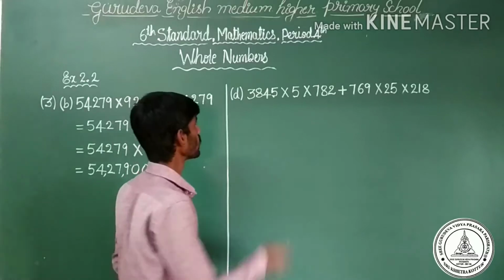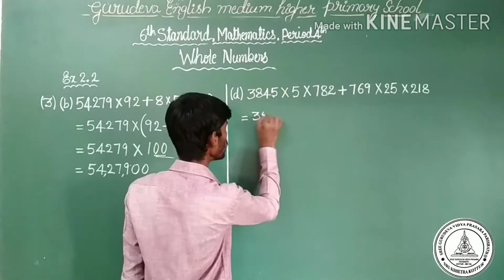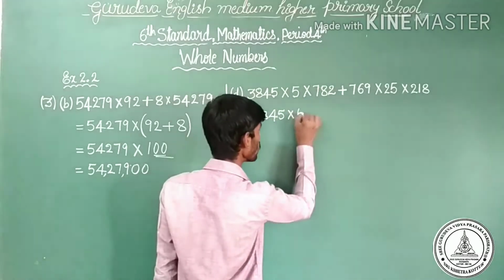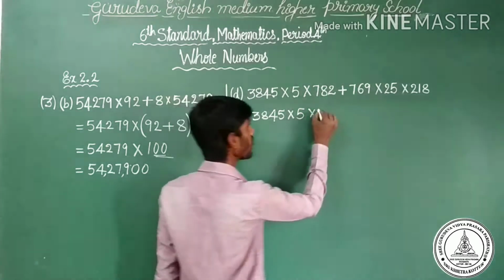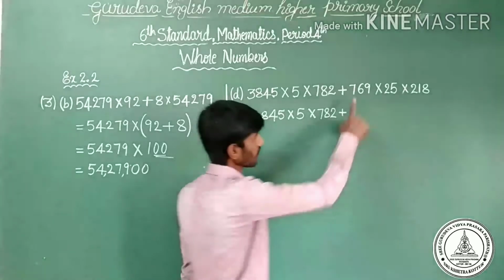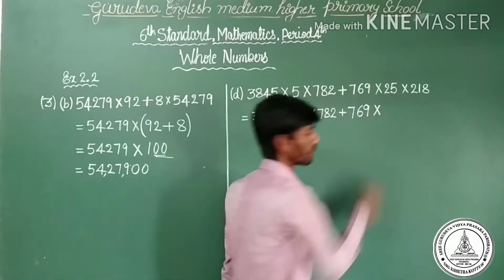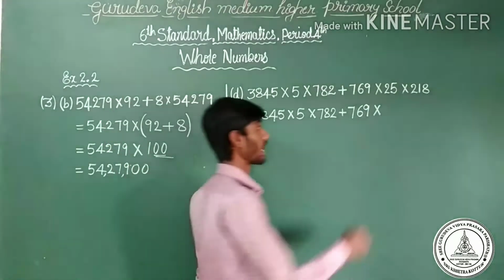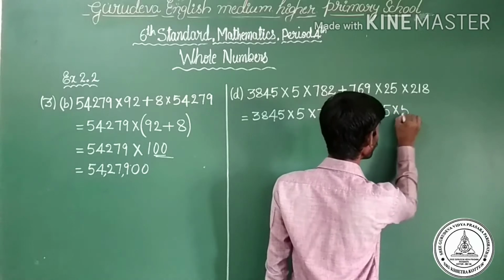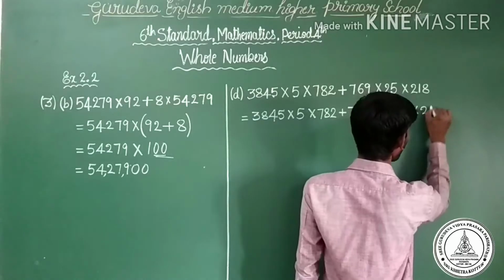Observe very carefully. 3,845 as it is into 5 as it is into 782 as it is, plus 769 as it is into 25, which can be written as 5 into 5, into 218 as it is.